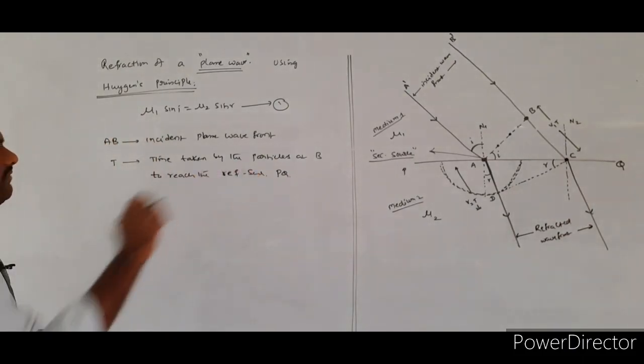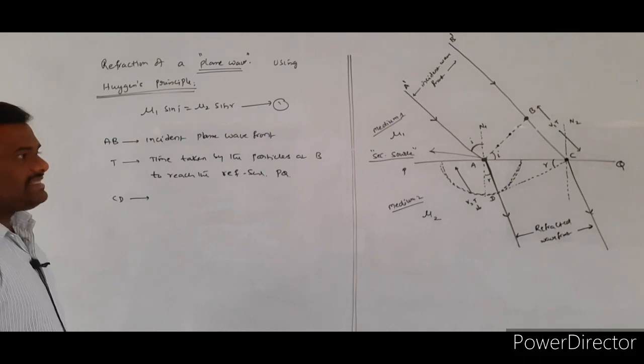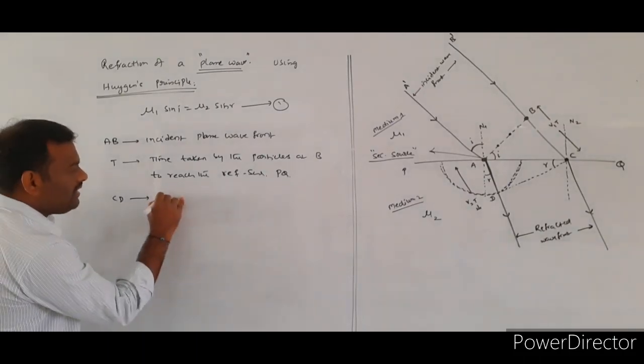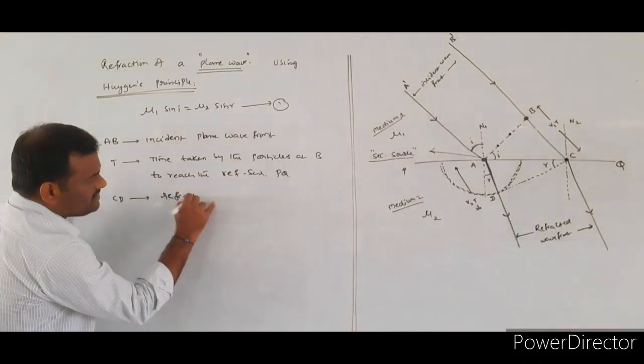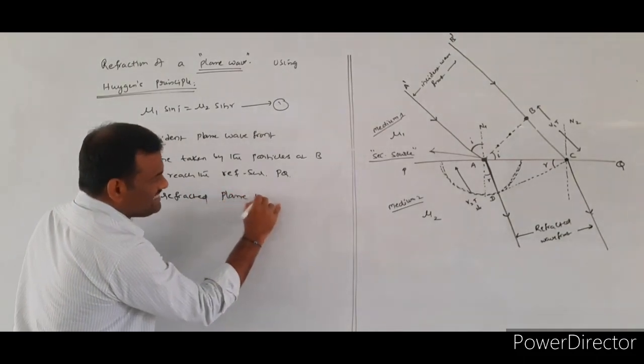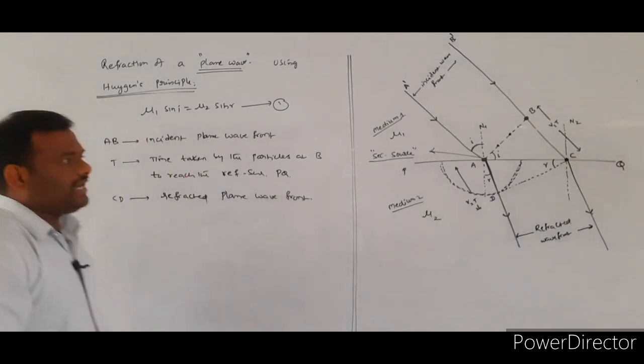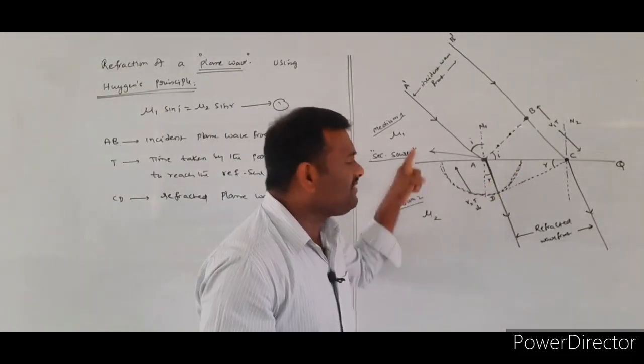In the given diagram, CD will be indicating what? Refracted plane wavefront.